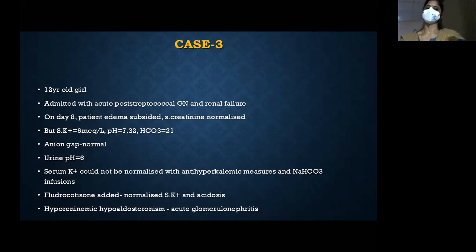Finally, fludrocortisone was added, which normalized serum potassium, and the acidosis was normalized. This is basically because of hyporeninemic hypoaldosteronism in glomerulonephritis. This is one of the common conditions you are likely to see.